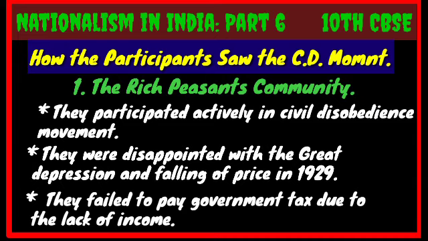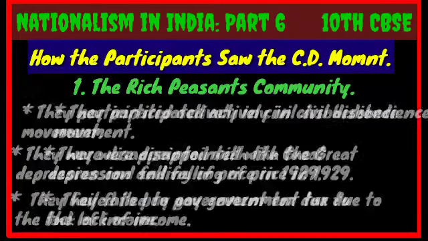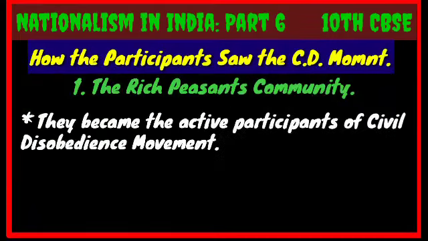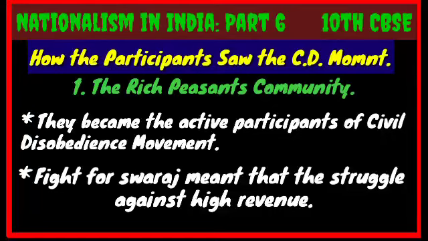So, they became the active participants of civil disobedience movement, and for them, the fight for Swaraj was nothing but struggle against the high revenue or high tax. So just understand that the rich peasant community actively participated in civil disobedience movement. Their main aim of participating in civil disobedience movement was reducing the revenue which is to be paid to British. They suffered a lot due to the economic depression of 1929.